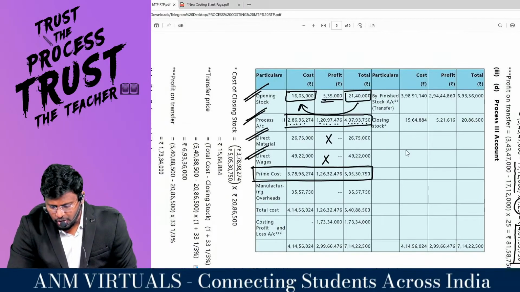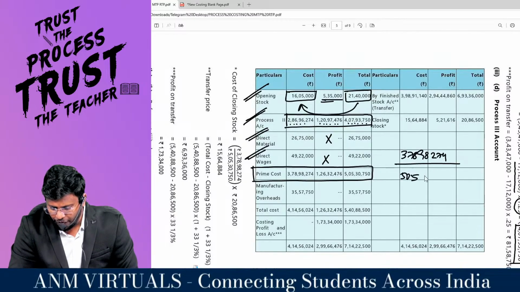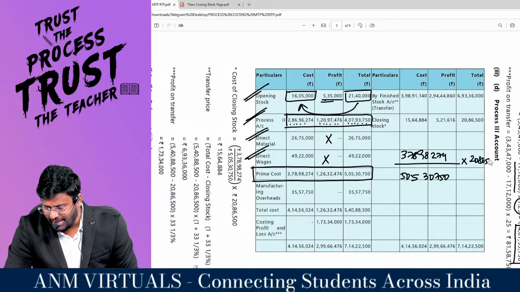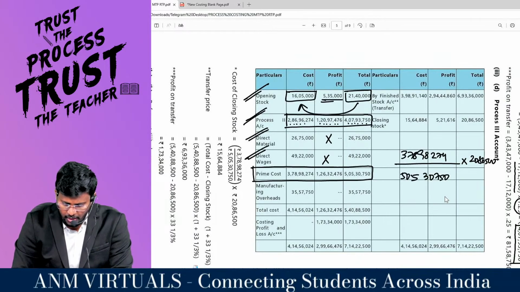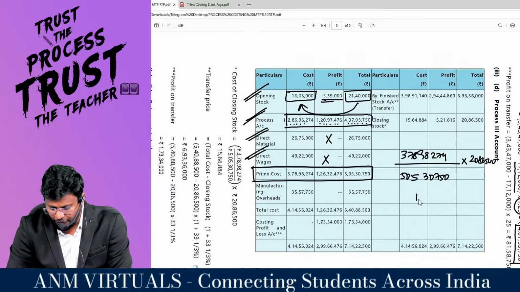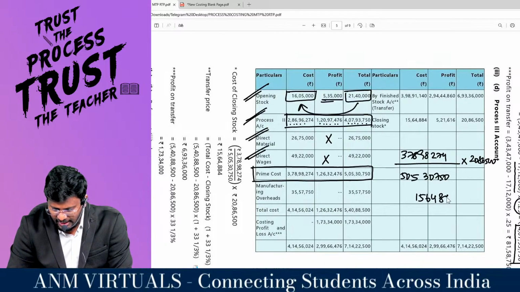So 3 crore 78 lakh 98,274 divided by 5 crore 5 lakh 30,750, into 20 lakh 86,500, which is what they have given in the question, comes to 15 lakh 64,884.